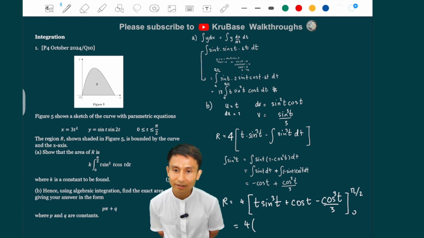So sine pi over 2 is 1, so 1 cubed is 1. So the first term is pi over 2. Cos pi over 2 is 0, so that is just the first one. Minus 4. Sine 0 is 0. Cos 0 is 1. And then cos 0 is 1, so that's minus 1 over 3.